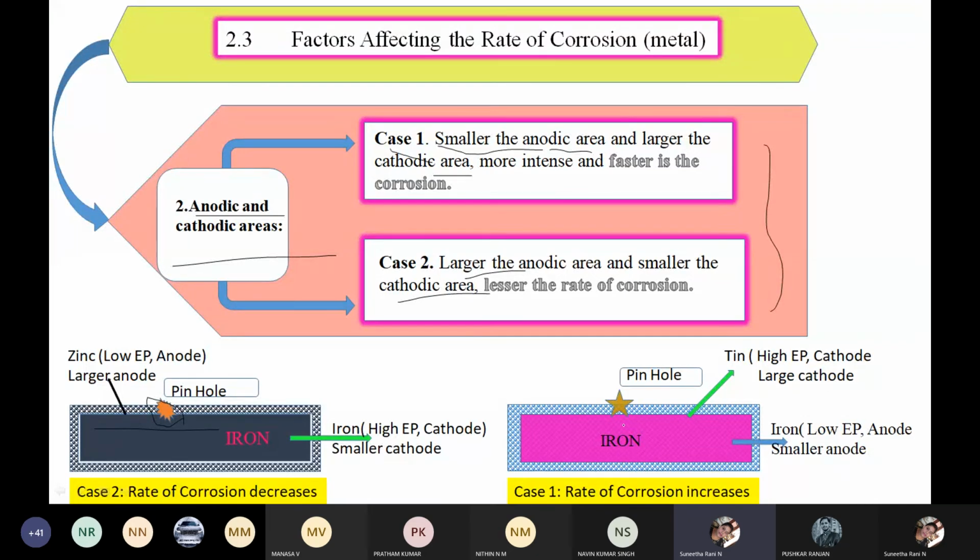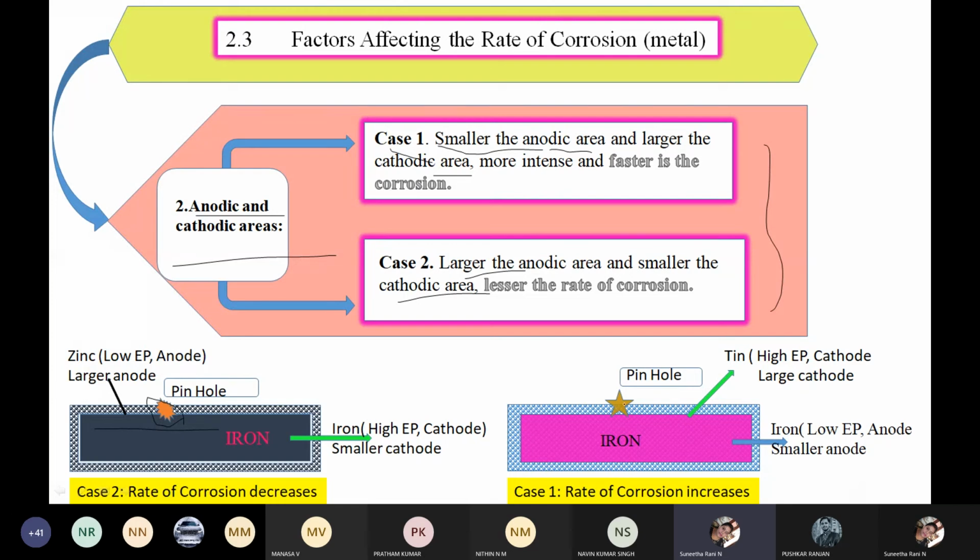The same here. This is a pinhole. It is a star mark. And in this case, the smaller one, it is not like a hole. Here it is like a pit, like a dig. They have dug the surface and it has formed a hole. Here they have just inserted a pin into the iron.